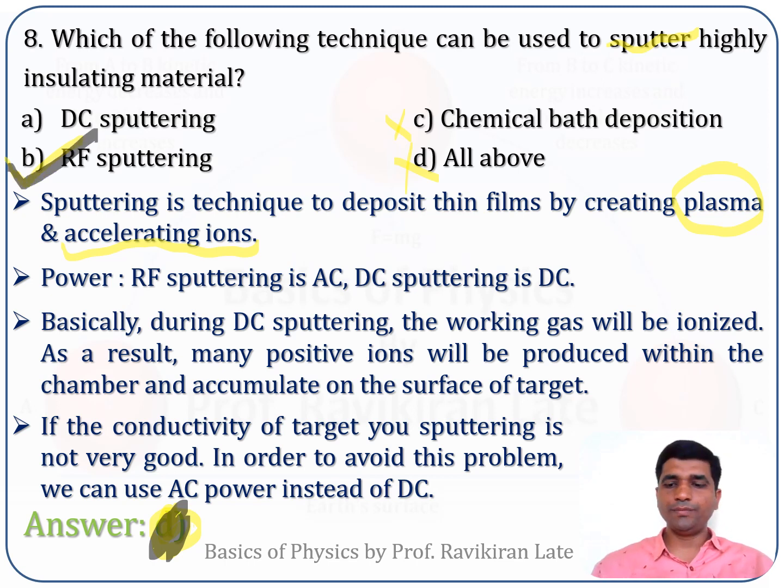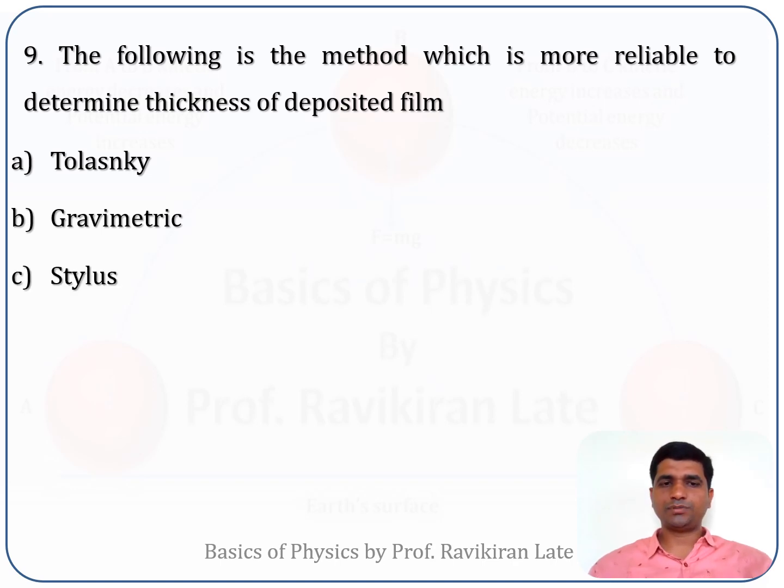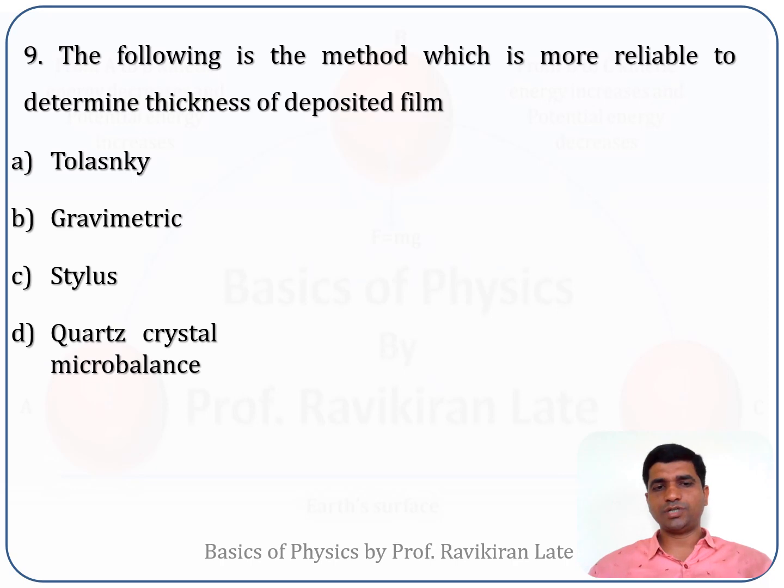Now the next question: which of the following methods is more reliable to determine the thickness of a deposited thin film? Option A, Tolansky technique; option B, gravimetric method; option C, stylus method; option D, quartz crystal microbalance.